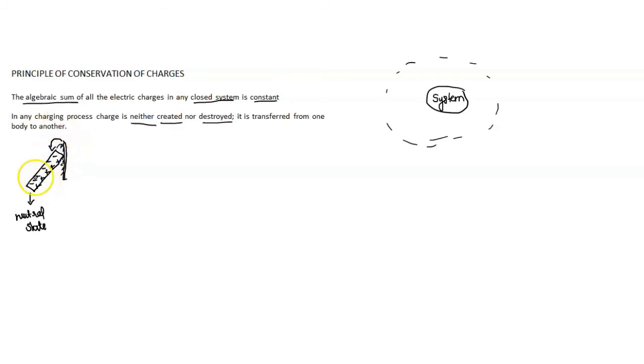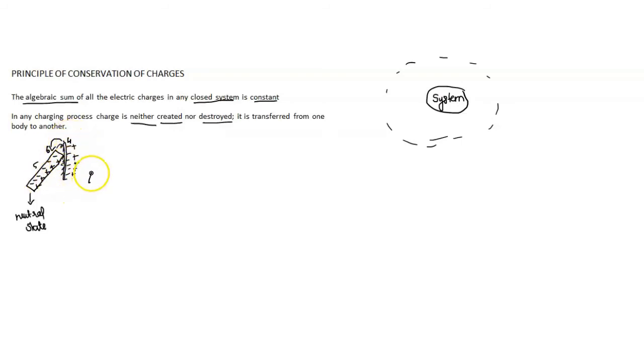Initially the number of electrons here is 1, 2, 3, 4, 5. Here also the number of electrons is 5, and the number of protons is also 5. For example, I am considering 5. So when one outer electron of the fur moves towards the rod, the number of electrons in the rod becomes 6, whereas the number of electrons in the fur becomes 4.